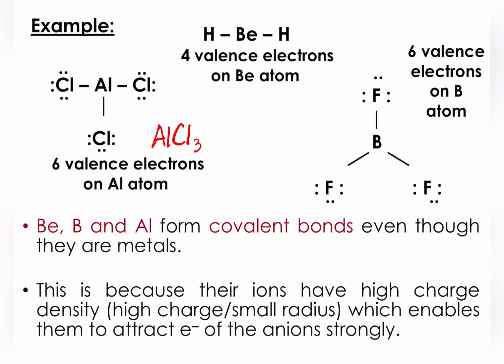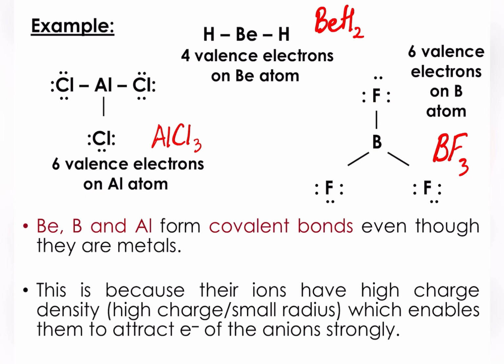Same case for beryllium. Beryllium untuk BeH2, dia juga mempunyai elektron sebanyak 4 less than 8 sekiranya dia menjadi central atom. And the same goes for boron. In this case adalah BF3. Boron mempunyai 6 valence electrons as a central atom between 3 fluorine atoms.